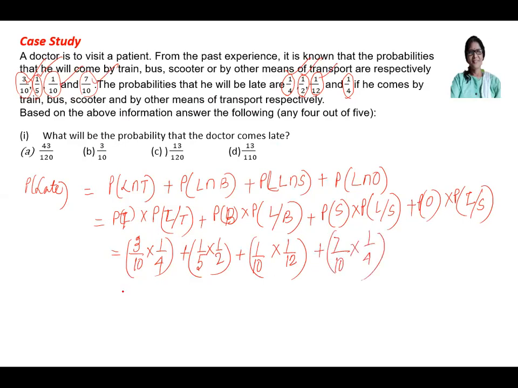So the answer will be 3 by 40 plus 1 by 10 plus 1 by 120 plus 7 upon 40. So it will simplify. LCM is 120. It will be 9 plus 12 plus 1 plus 21.